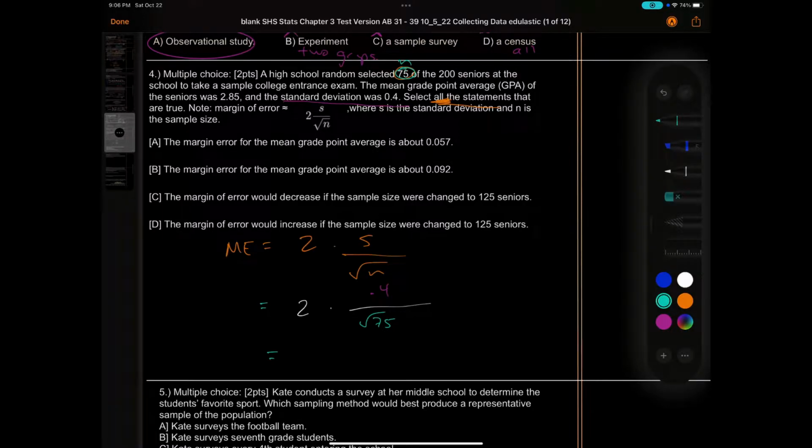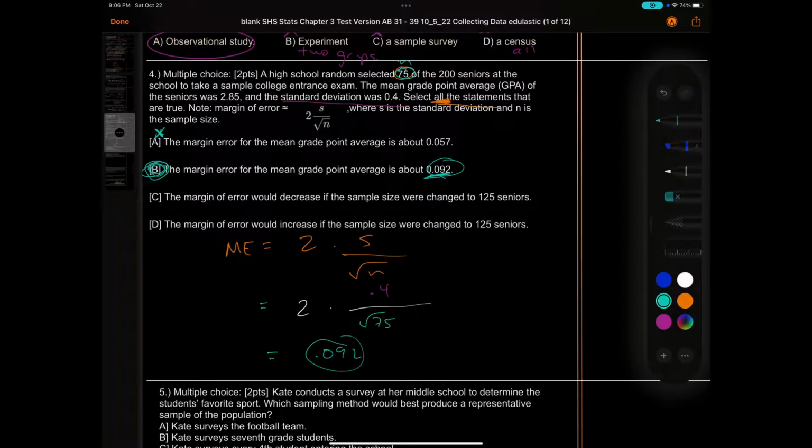This will give us 0.092 as our answer, which is this one, which would be B. Okay. Then it says a couple of options here. So it's not going to be A, because I just found it to be 0.092.